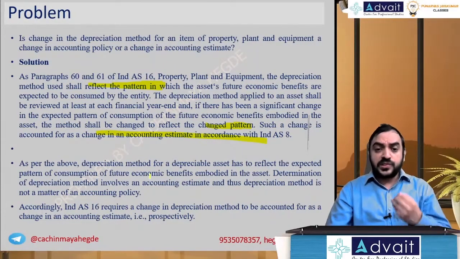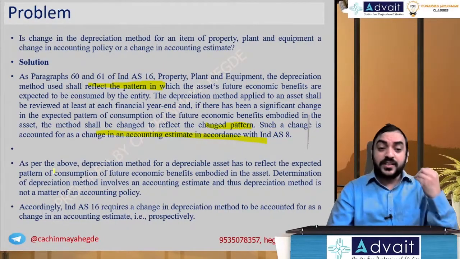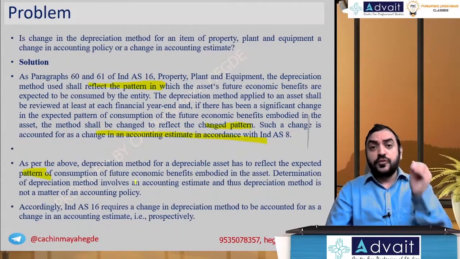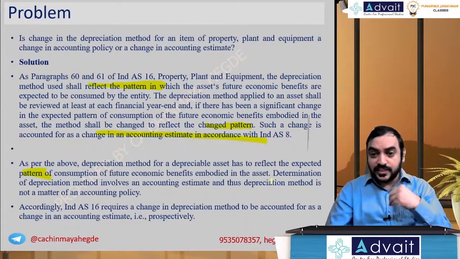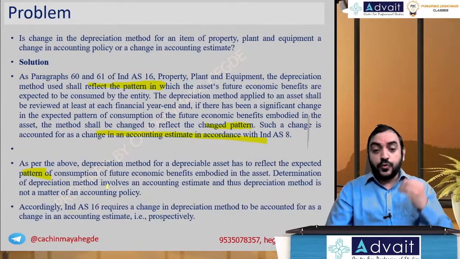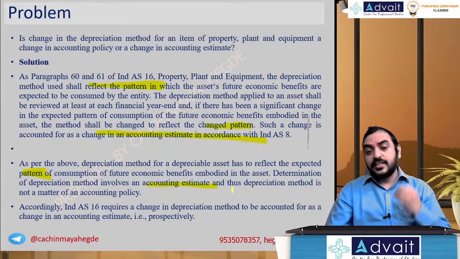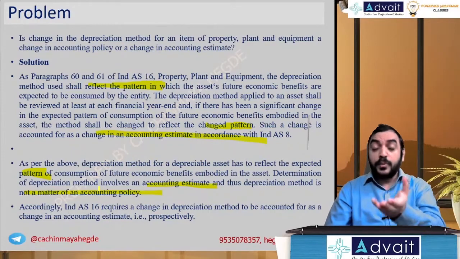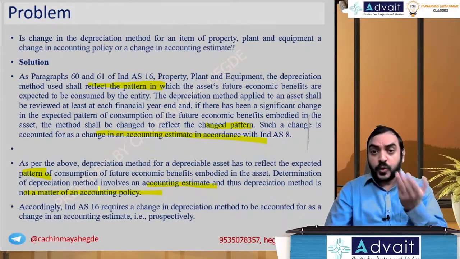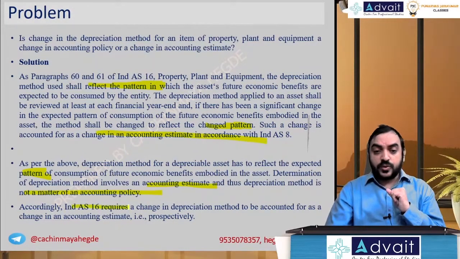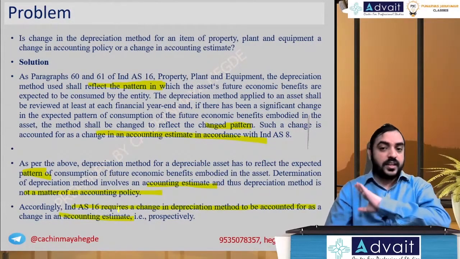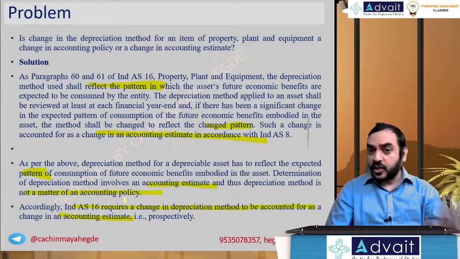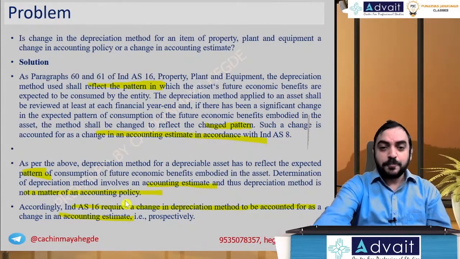As per the above, the depreciation method for a depreciable asset should reflect the expected pattern of consumption of future economic benefits embodied in the asset. Determination of the depreciation method involves an accounting estimate, and thus depreciation is not a matter of accounting policy, that is, useful life, the economic pattern, economic benefits, and the consumption pattern, all those things. Accordingly, Ind AS 16 requires a change in depreciation method to be accounted for as a change in accounting estimate prospectively, and not a policy change, with no retrospective effect. Straightforward thing. Let's move on.